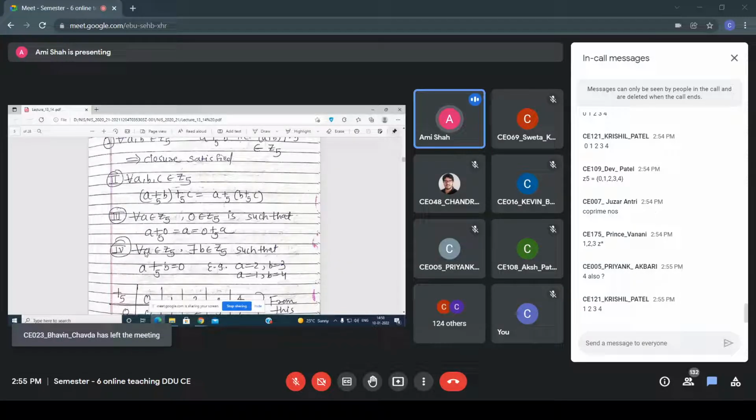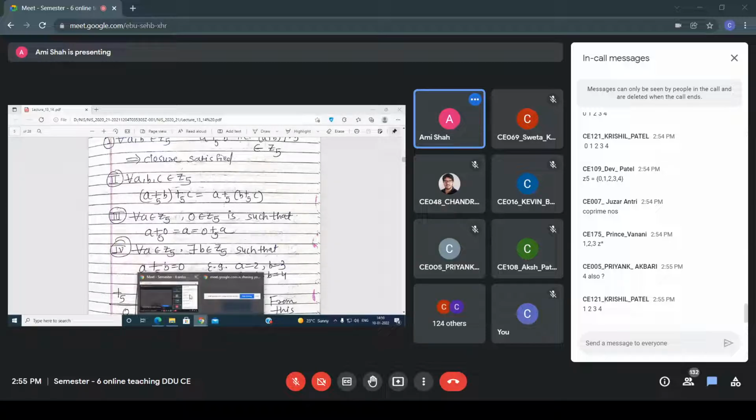So for element a = 2, I am getting some element b = 3 such that I am getting 0. Right? This is the inverse property. Similarly, if I am taking a = 1, there exists a b, which is 4, such that 1 plus 4 modulo 5 is equal to 0. Right? Is it clear to you all up to this?